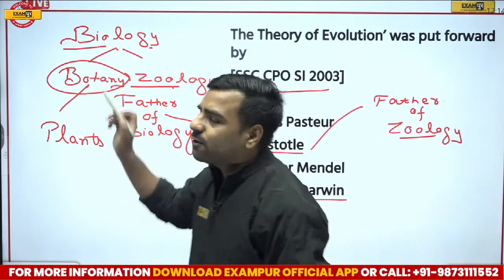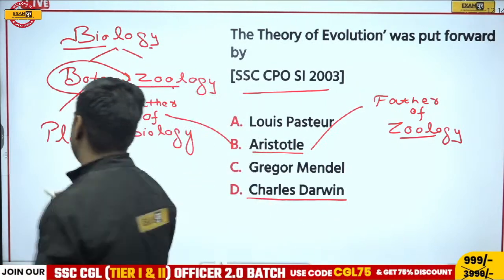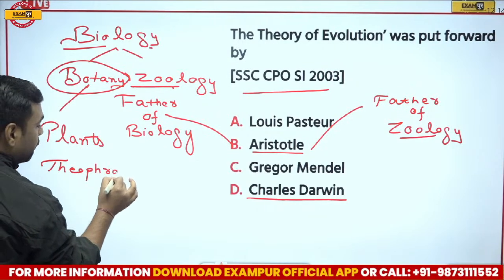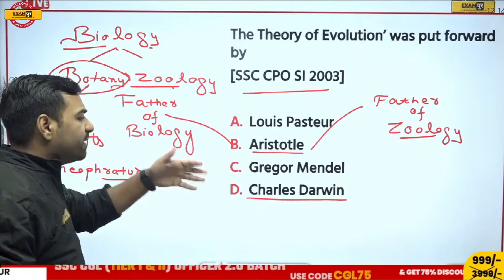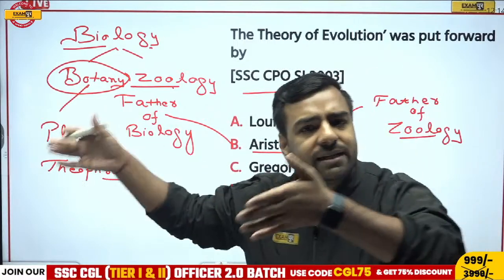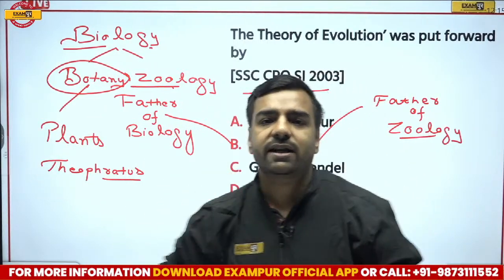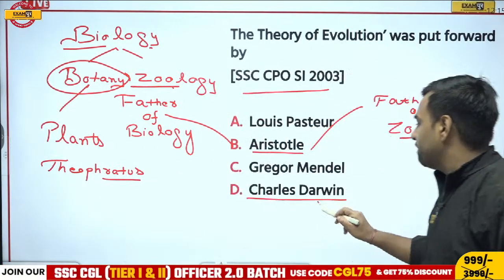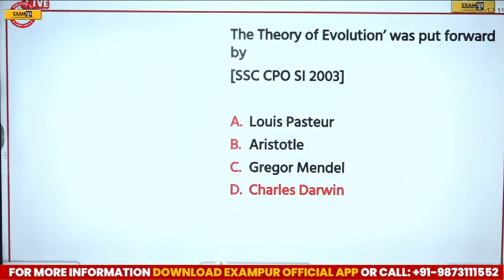So biology's father and zoology's father is Aristotle. If I talk about the father of botany, this is asked in the examination. Father of botany is Theophrastus. Very important. It is asked in the examination. Do not forget. Now, if I talk about Charles Darwin, in the starting he told that we all were apes, that monkeys category, and slowly there was evolution, and finally this structure came in. So yes, this particular theory was given by Charles Darwin, that is theory of evolution. So this is option D, that is correct here.